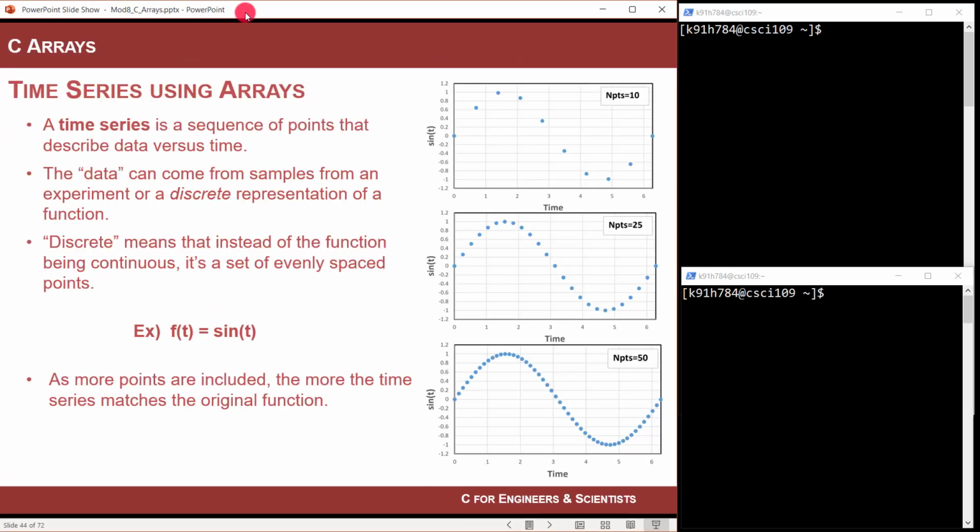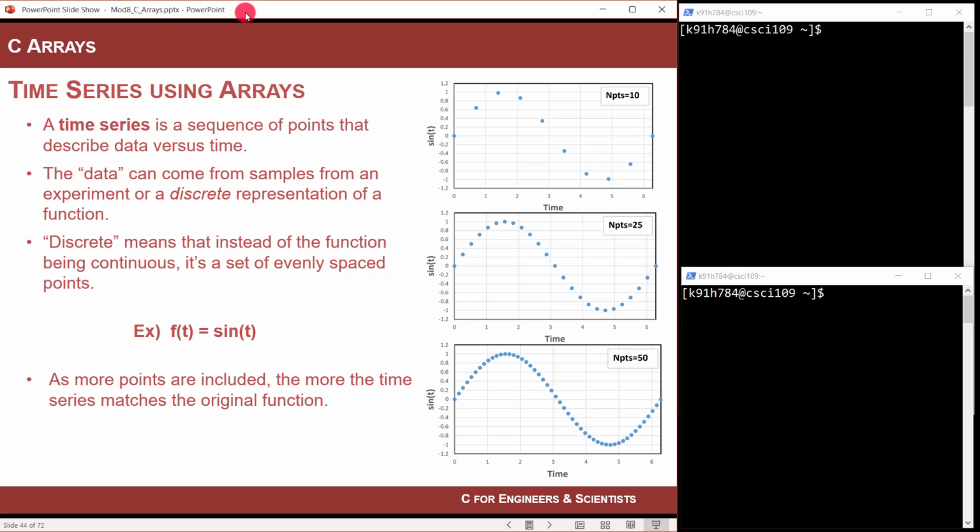All right, so first question is, what is a time series? A lot of times in engineering, we are looking at functions with respect to time. In fact, we do that quite often. So if you're looking at electricity coming out of the wall, you're going to say, okay, this is versus time. We look at how it's oscillating and how the voltage goes up and goes down, etc.